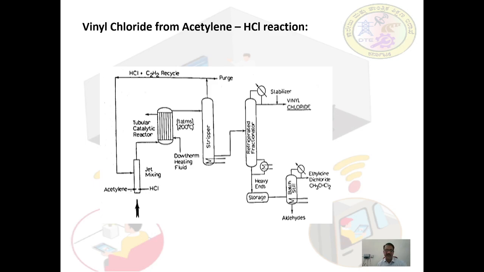The temperature is maintained at around 160 degrees Celsius and gradually raised to 215 degrees Celsius as the catalyst deteriorates.